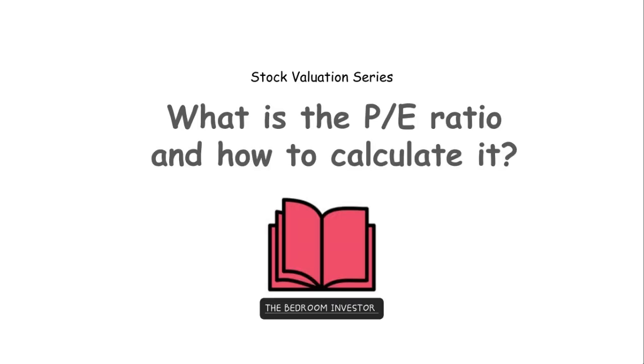On this video of the Bedroom Investor Stock Valuation series, we will be discussing what is the price-to-earnings ratio and how to calculate it. The price-to-earnings ratio, also commonly known as the PE ratio, the price multiple, or earnings multiple, is a valuation metric and is a powerful tool that is used by investors to help them assess the value of a company.